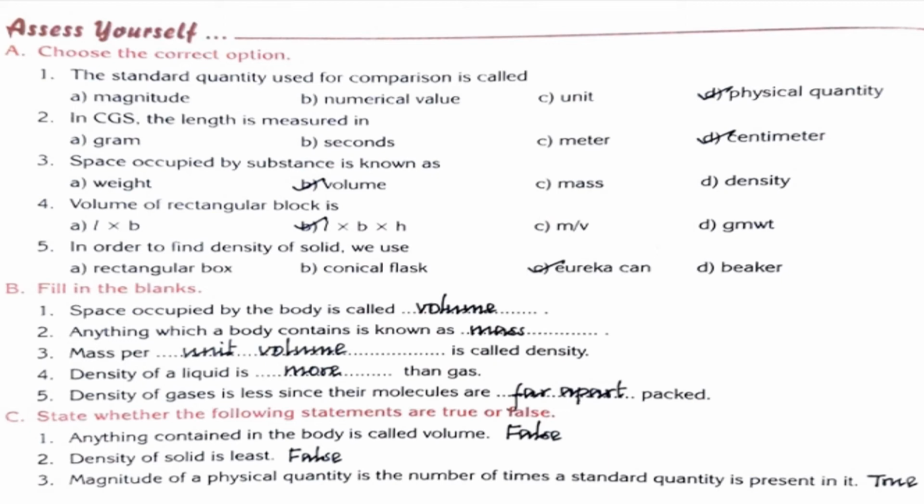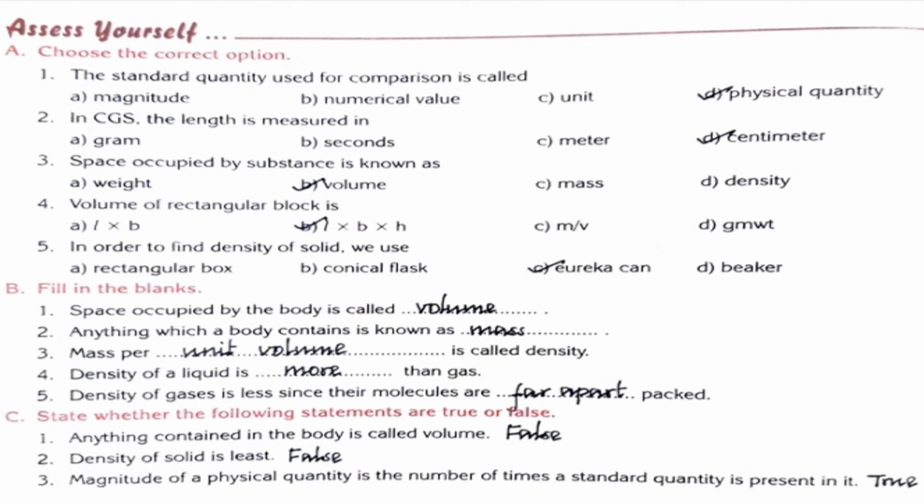And then true or false. Anything contained in the body is called volume. Is it true or false? Anything contained in the body is called mass. Is it, children? So it is false. Okay, and then second one, density of a solid is least. False.